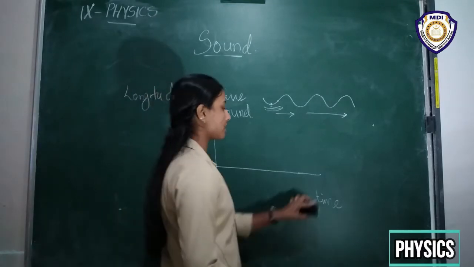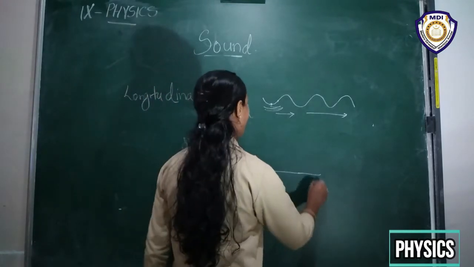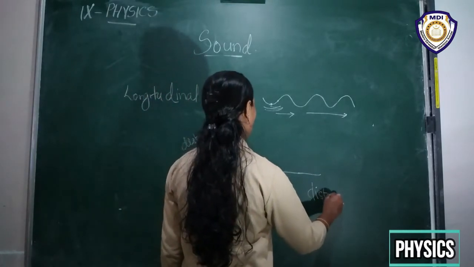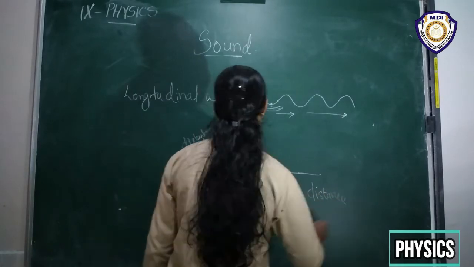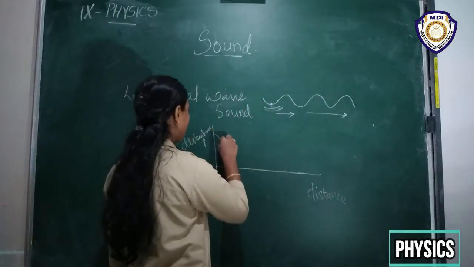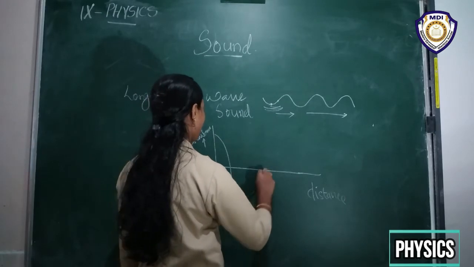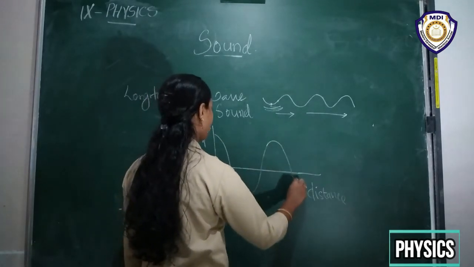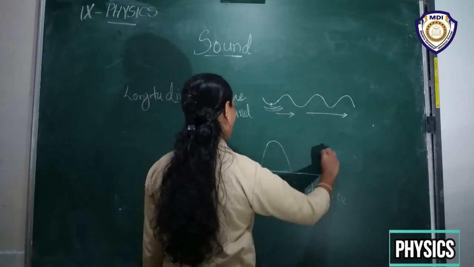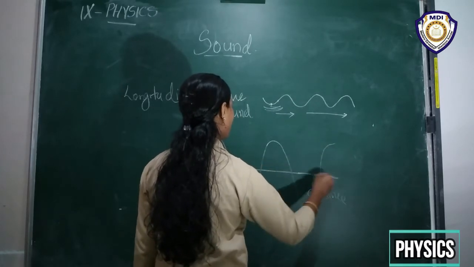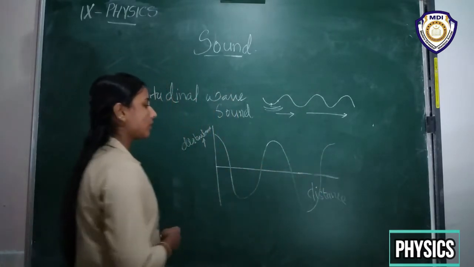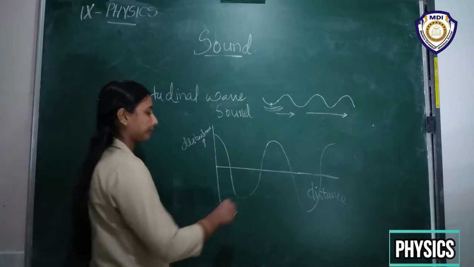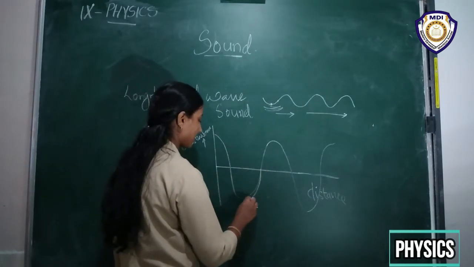We can take the distance also. Then we can represent a sound wave like this. Like this.